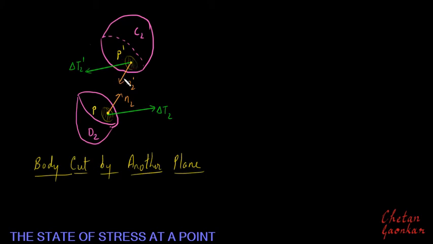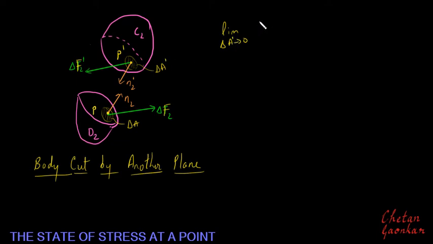Now in this case, again the same thing will happen, because of the action of this segment on this point, and because of the action of all these forces on this point, we will end up getting two resultant forces, F2 and F2 dash. And then in the limiting case, as delta A tends to 0, again this same area delta A. In fact, this should have been delta A dash, right? This should be delta A dash tends to 0.